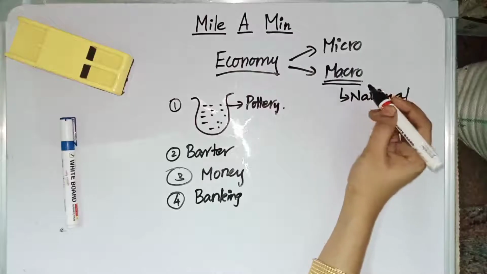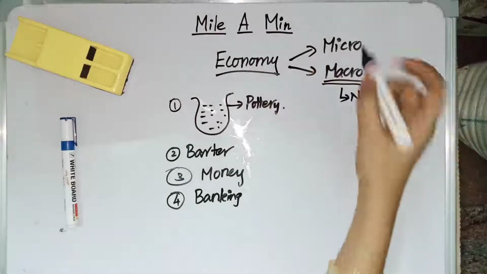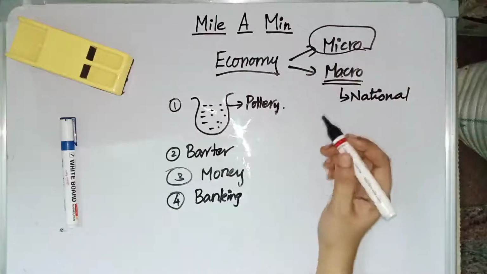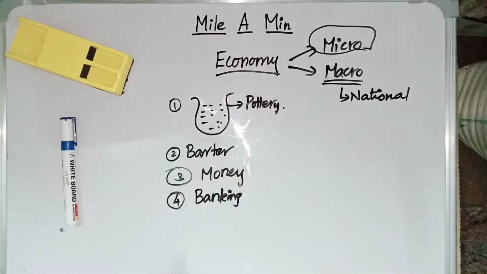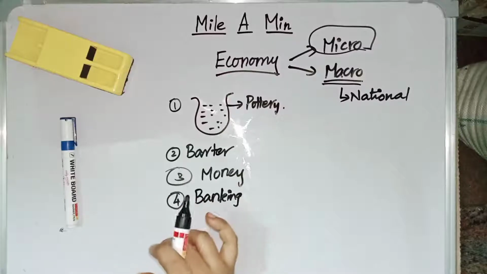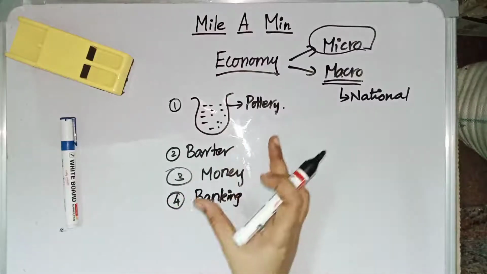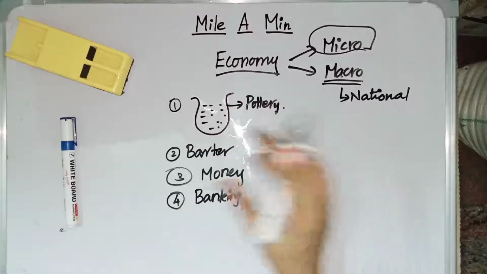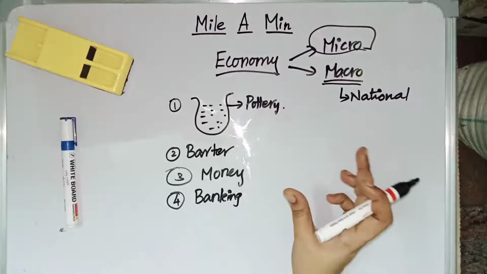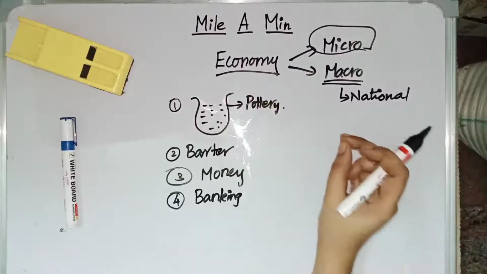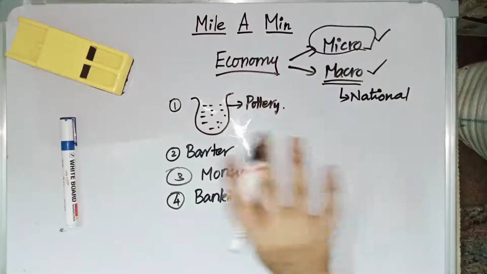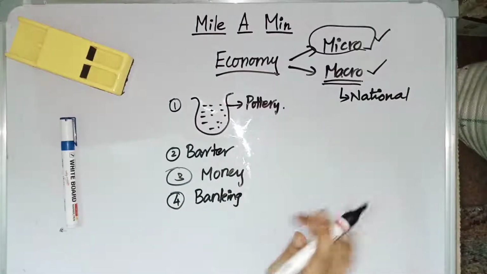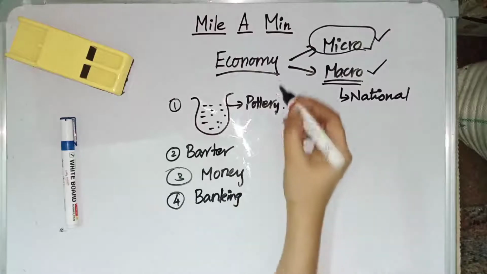then it is macroeconomics. Who will study microeconomics? If a company, say an e-commerce website, Amazon, will be studying microeconomics, they will be studying the group of people who are purchasing on their website, their targeted customers. So if they study a group of people's behavior, then it is microeconomics. If they study the entire population, the entire national level, then it is macroeconomics. These are the types of economics which you should know.